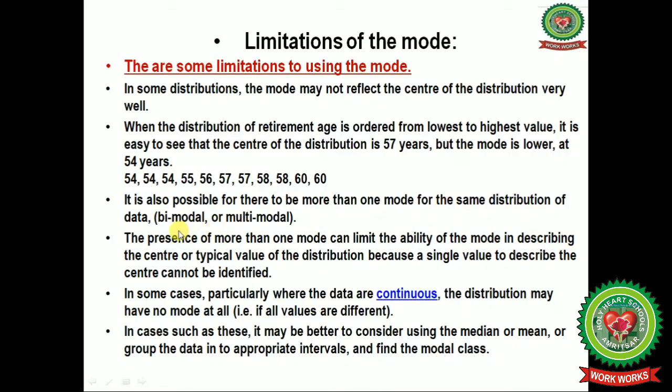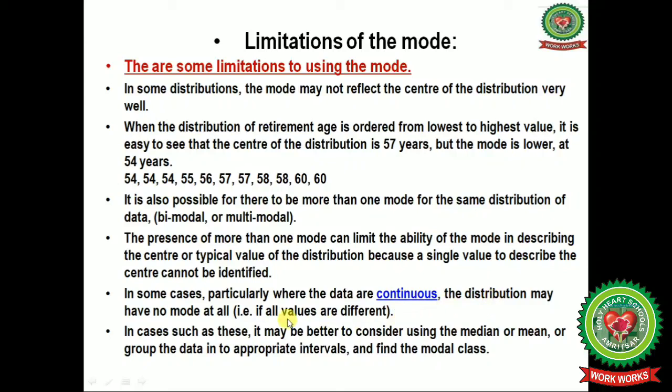So it is possible for there to be more than one mode for the same distribution of data, that is bimodal or multimodal. The presence of more than one mode can limit the ability of the mode in describing the center or typical value of the distribution, because a single value to describe the center cannot be identified.